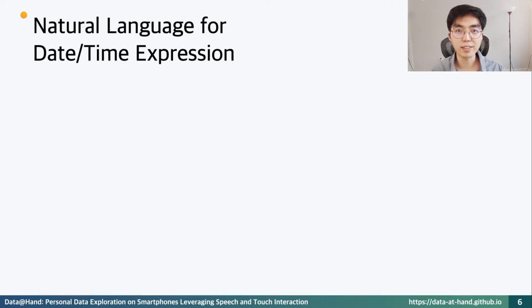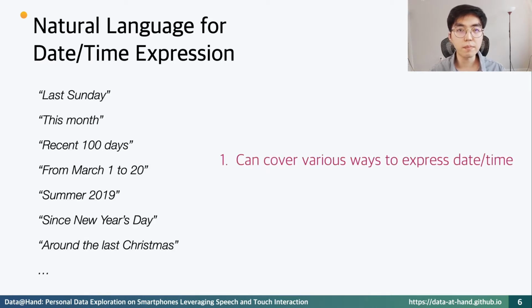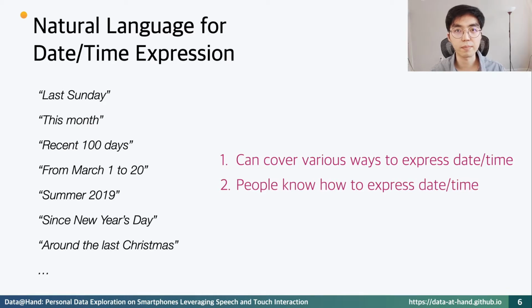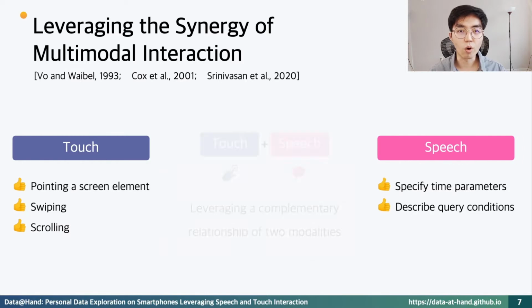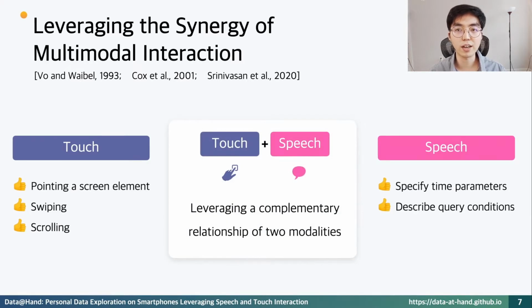To overcome this limitation, we incorporated natural language. Expressing date and time in natural language is flexible and expressive, and people already know diverse ways to express date and time. We combined speech with traditional touch interaction to leverage the synergy of these complementary modalities. Touch and speech have different strengths in the smartphone context. The novelty of this work is that we supported the combination of touch and speech in the context of self-tracking data on mobile devices. Let's see the demo video.